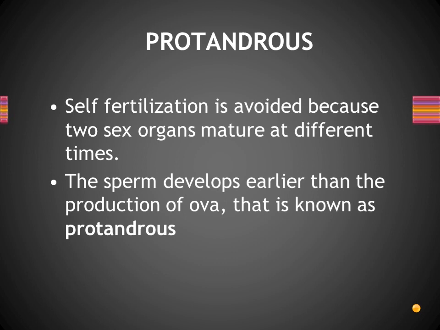Sperm used to develop earlier than the ovum, hence self-fertilization does not go on. One worm exchanges sperm with another worm, right? Since the sperm develop earlier than the ova, that process is known as protandrous. Is it clear?